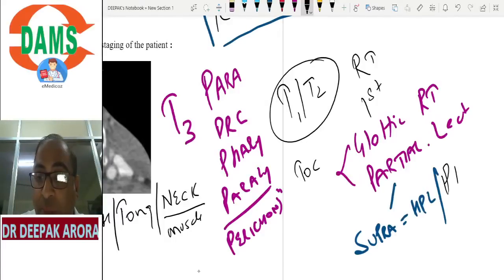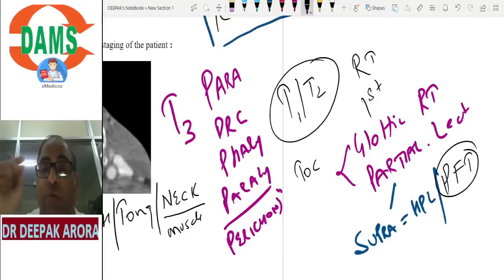Just remember, pulmonary function test is done before HPL. Your lower respiratory tract should be normal. There is a big complication of aspiration in partial surgery. Therefore, we avoid the surgery. Therefore, the first line of treatment is always radiotherapy.